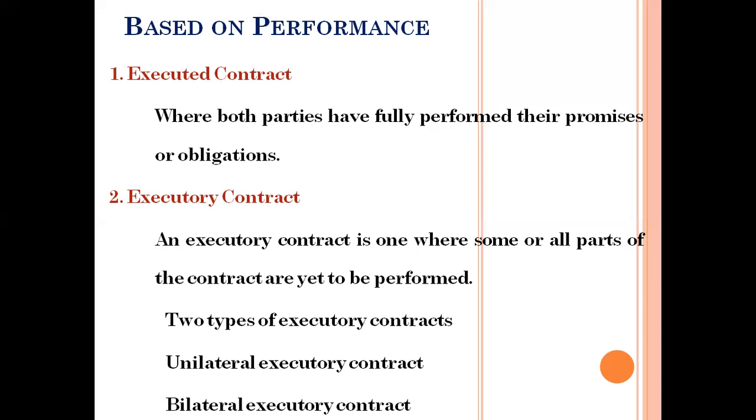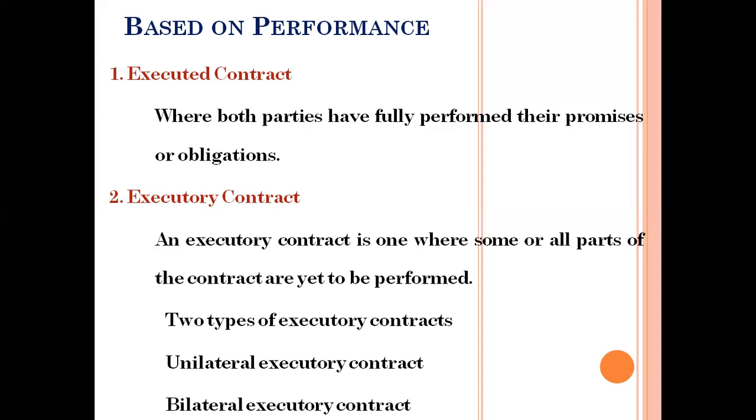A contract which is ongoing is called an executory contract. An executory contract is one where some or all of the parties' obligations under the contract are yet to be performed. This means that either one party or both the parties still have to do something under the contract.